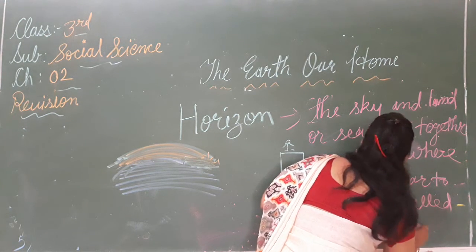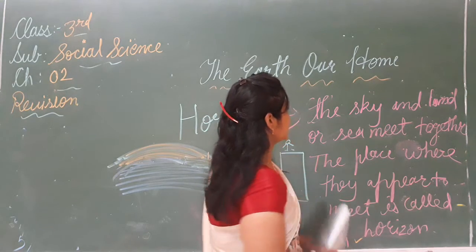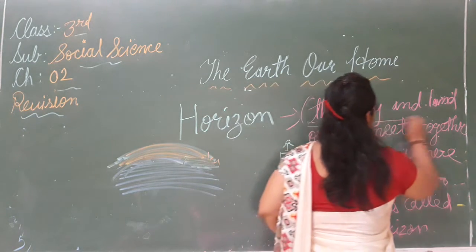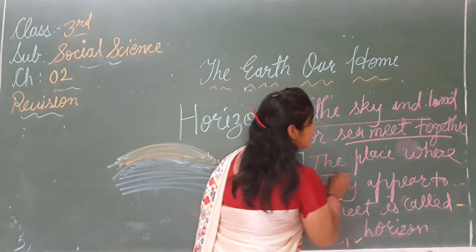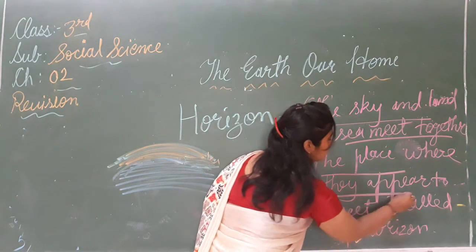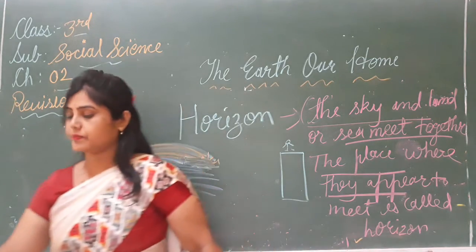Means the sky and the land or the sea meet together, है ना? ऐसा क्या लगता है? वो क्या है? एक सबसे मिल गए. The place where they appear to meet, जहाँ वो मिलते दिखाई देते हैं, this place is called the horizon.